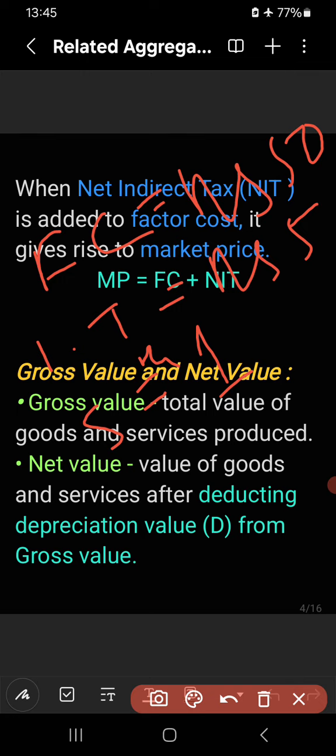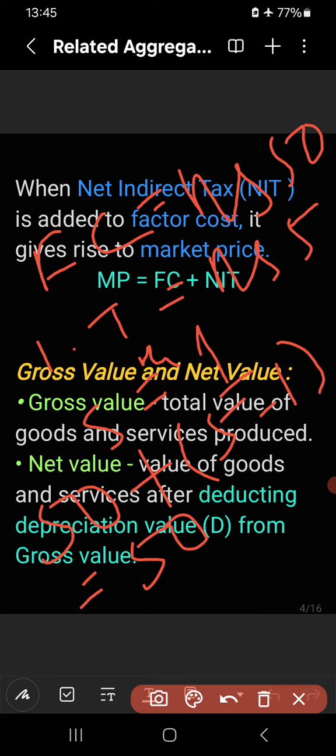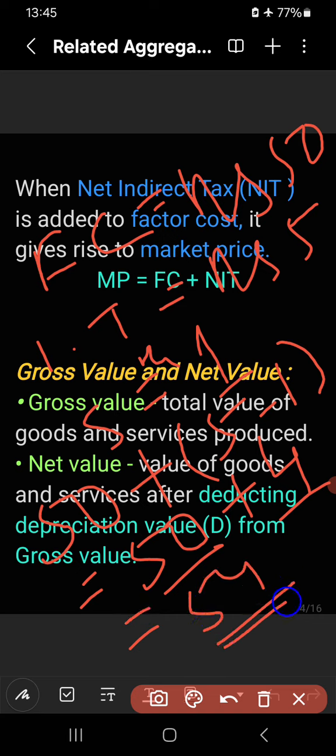So what is market price? Market price is factor cost plus NIT. What is factor cost in this example? Rupees 50. NIT is equal to indirect tax minus subsidy. Indirect tax is 5 rupees and subsidy is 1 rupee. So 5 minus 1 becomes 4 rupees. So 50 plus 4, rupees 4 is NIT, that becomes 54 rupees. Right? It is market price.